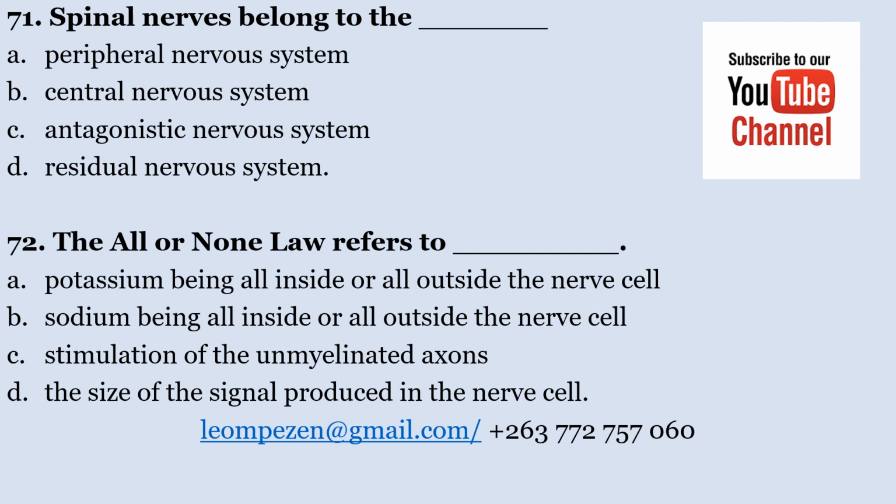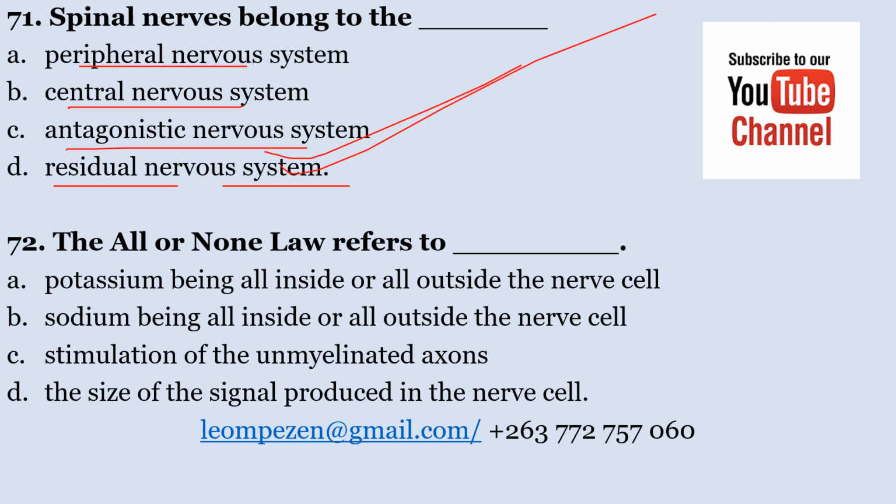Spinal nerves belong to the A. peripheral nervous system, B. central nervous system, C. antagonistic nervous system, D. residual nervous system. Spinal nerves belong to the residual nervous system.